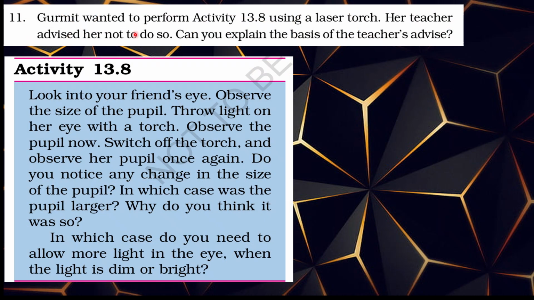11th. Gurmeet wanted to perform activity 13.8 using a laser torch. Her teacher advised her not to do so. Can you explain the basis of the teacher's advice? She is beaming the laser torch into other people's eyes, on and off, on and off. The teacher is telling her to avoid this. Why? The reason is